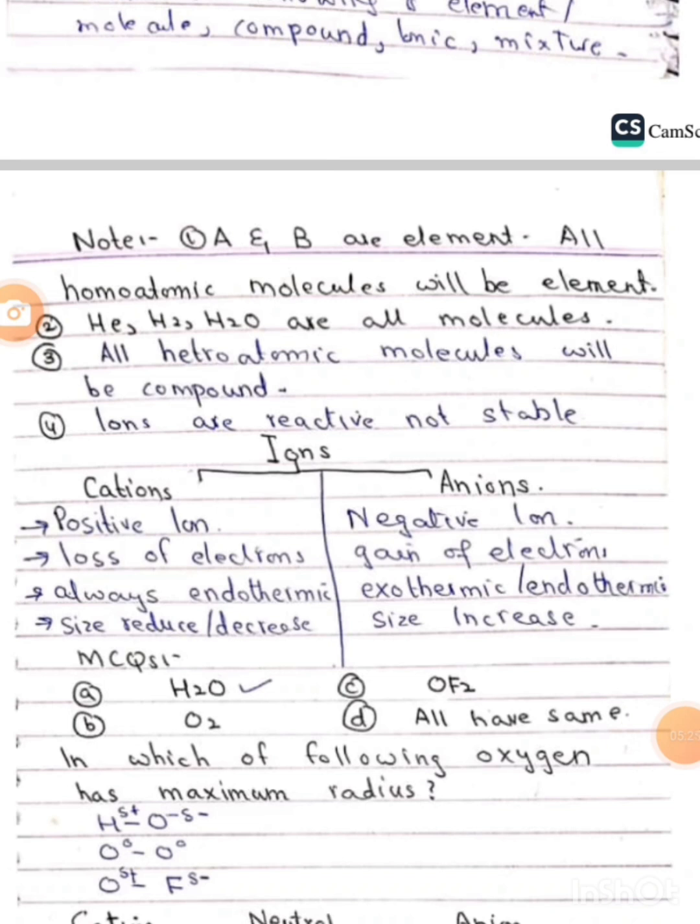Now here we discuss the comparison between the cations and the anions. Here we can see the positive ions are called cations, the negative ions are called anions. Loss of electrons happens in the cations and gain of electrons in the anions. These are the cations, exothermic as well as endothermic. Size increases, और इसमें जो है इधर size reduce. और now in the next we discuss what are the endothermic and the exothermic.